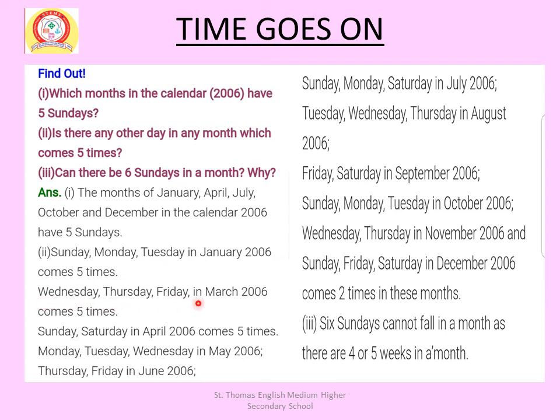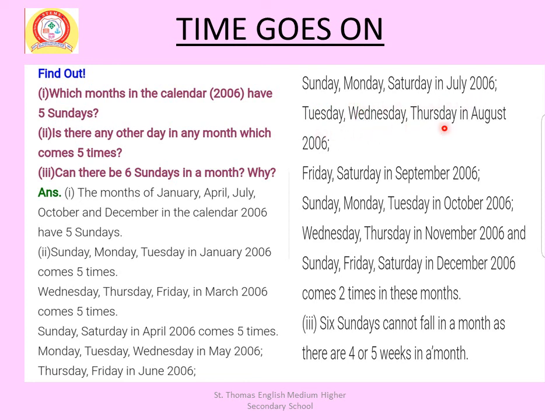Wednesday, Thursday, Friday in March 2006 come 5 times. Sunday, Saturday in April 2006. Monday, Tuesday, Wednesday in May 2006. Thursday, Friday in June 2006. Sunday, Monday, Saturday in July 2006.